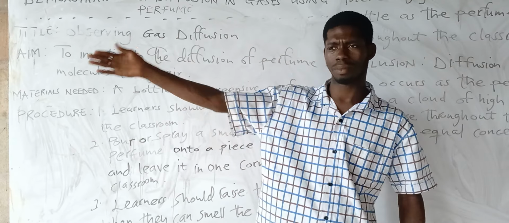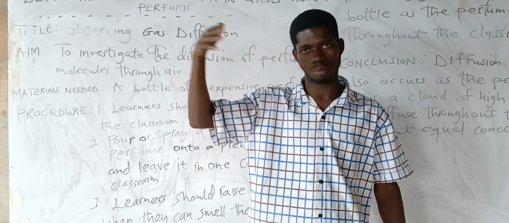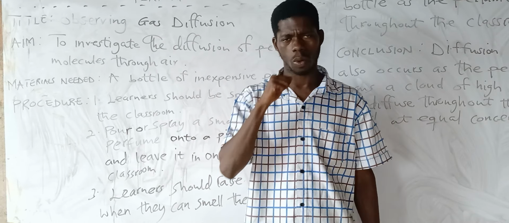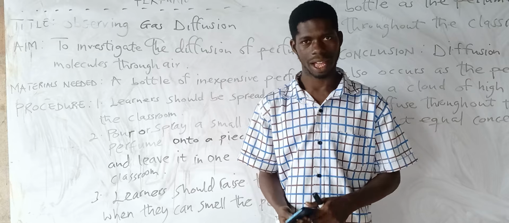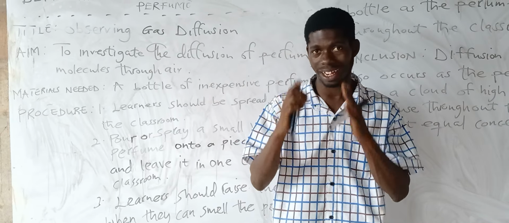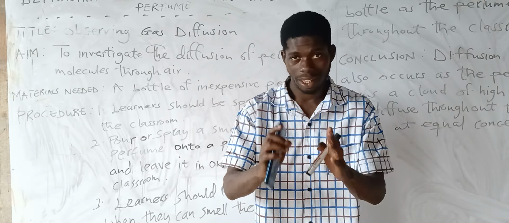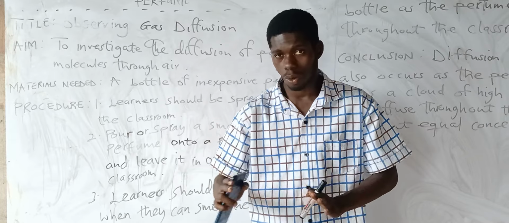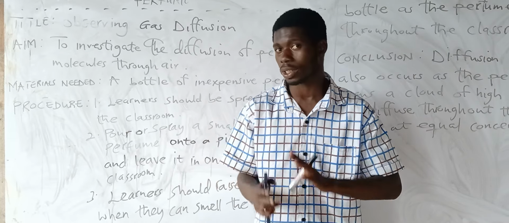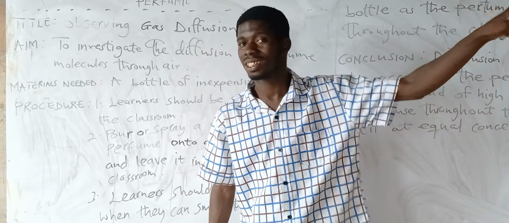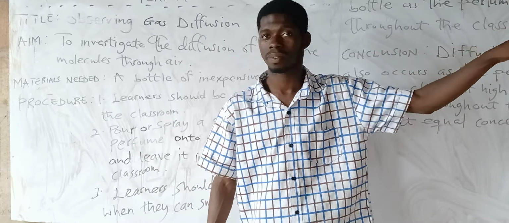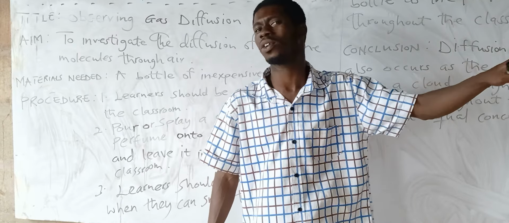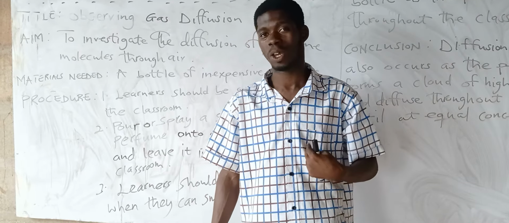Yes. So you can see that maybe column 1 at the back, you can see that place was highly concentrated, right? At that moment, that place should be highly concentrated. Within the first 7 seconds that you put it there, column 1 was concentrated. But column 5, they won't smell it, right? But it will take what? A few minutes before they can also smell it as well, right? However, you are observing it.